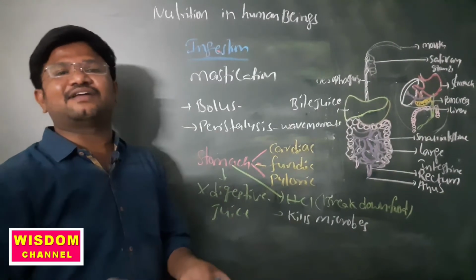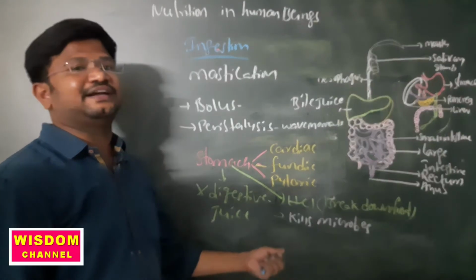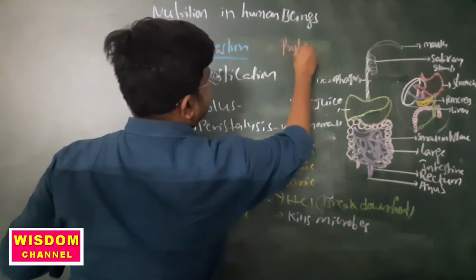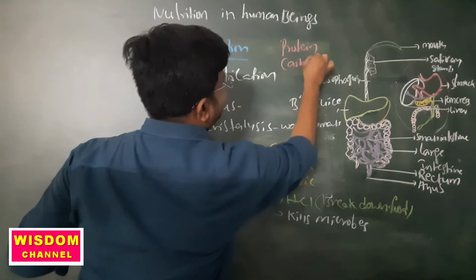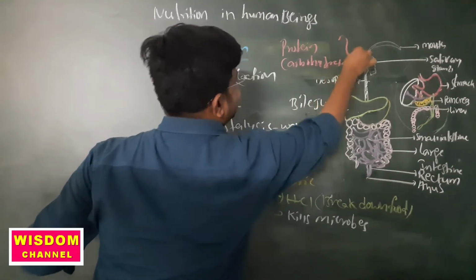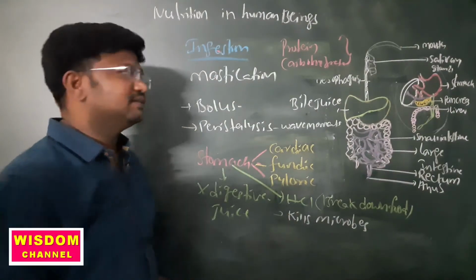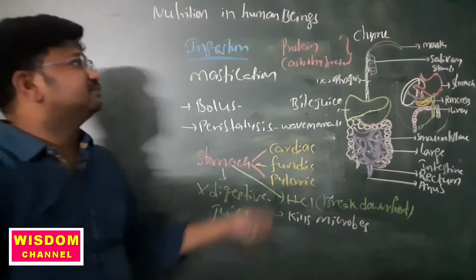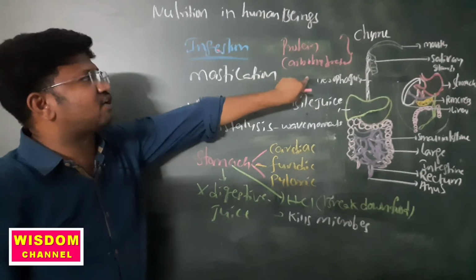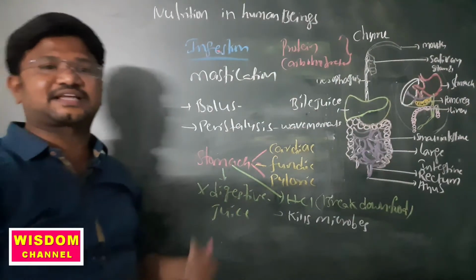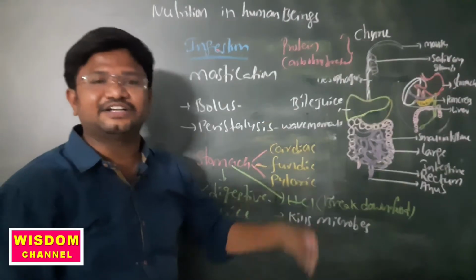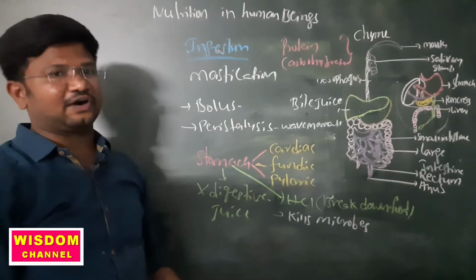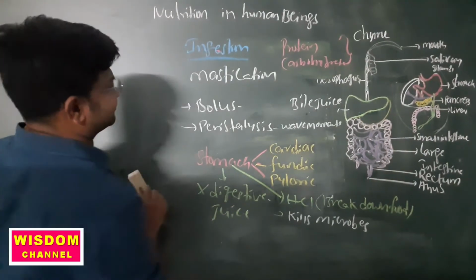Later, food will travel into the small intestine. Before entering the small intestine, that food has digested the proteins and the carbohydrates. Now, what is the food called after proteins and carbohydrates are broken down? That is called chyme. So now the food will enter the small intestine. The small intestine is the largest part of the alimentary canal, so now we will discuss the small intestine.